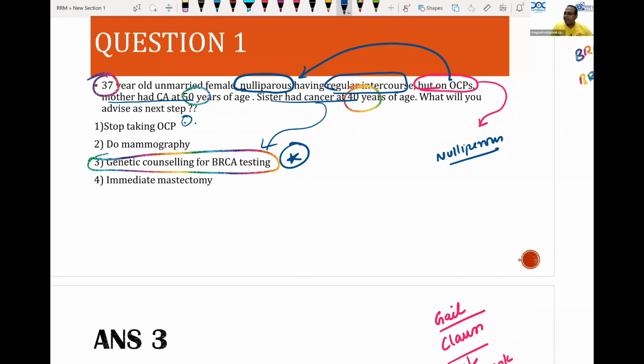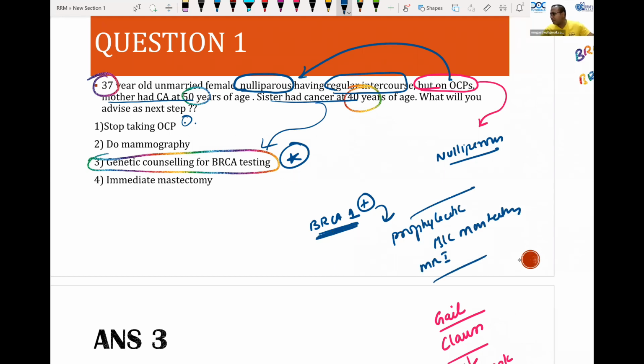If she becomes BRCA1 positive, what will be the treatment for this lady? She will undergo a prophylactic mastectomy of both breasts. Prophylactic bilateral mastectomy should be done. And if it is a BRCA1 patient, we have to go for an MRI. So these are the essential things. Instead of mammography, we have to go for an MRI.